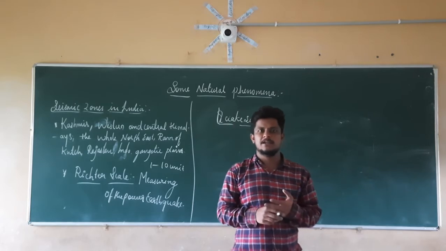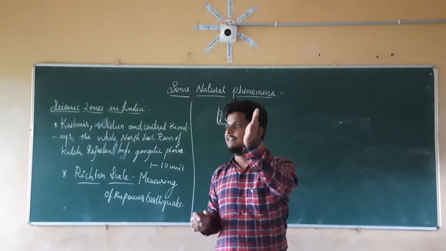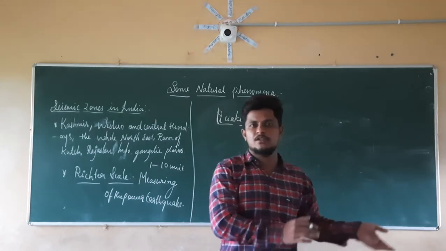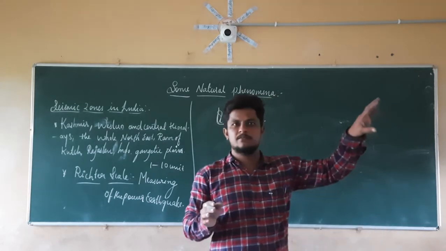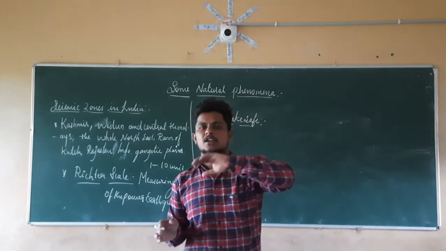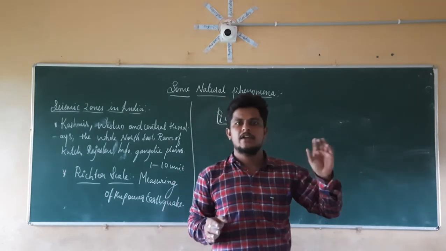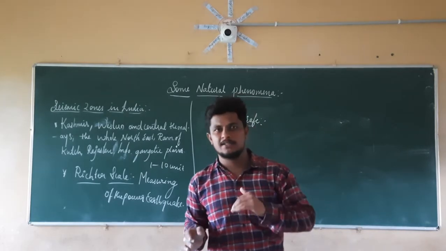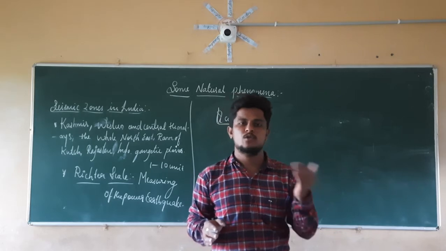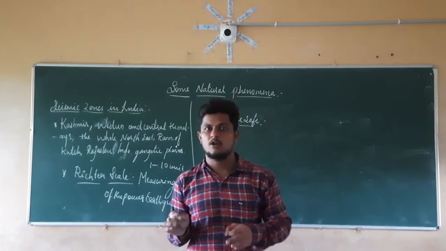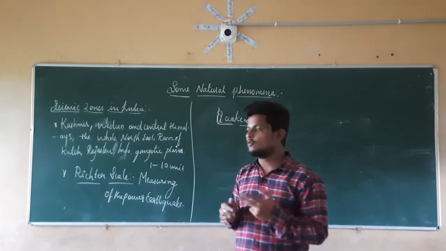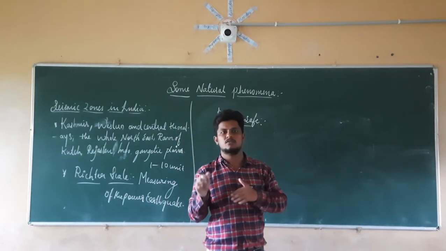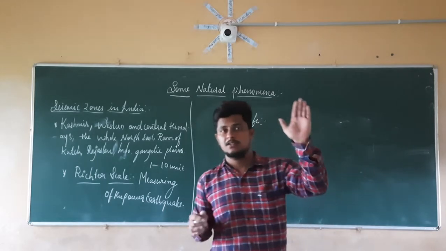Right. Second safety measure. If our area comes into the seismic zones, whatever things we are going to hang on the wall should be lighter. The weight of those things should be lighter. If they fall on us, they shouldn't do more damage to us. For that reason, they should be lighter ones, not heavier ones. So these are the two precautions we may take to safeguard ourselves from the earthquake.